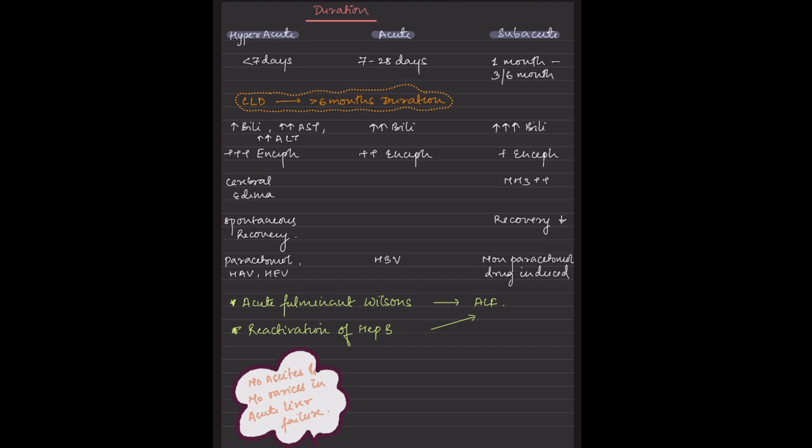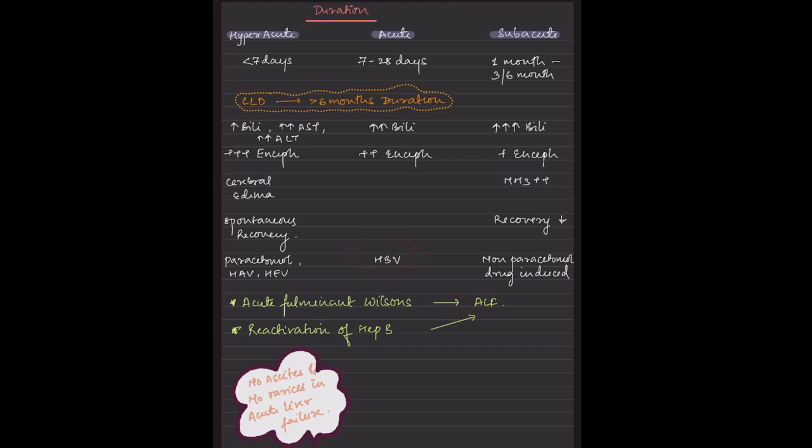In the case of hyperacute, it is like a fast bullet train. There will be drastically rising bilirubin, and there will be more and more encephalopathy, and cerebral edema is much more common in these patients. But there is spontaneous recovery. So we expect this in paracetamol poisoning, in hepatitis A, and in hepatitis E virus. When I say it is acute, the bilirubin will be raised, but the encephalopathy is much more in acute, and the recovery chances are less as compared to the hyperacute one. And this is seen in hepatitis B virus.